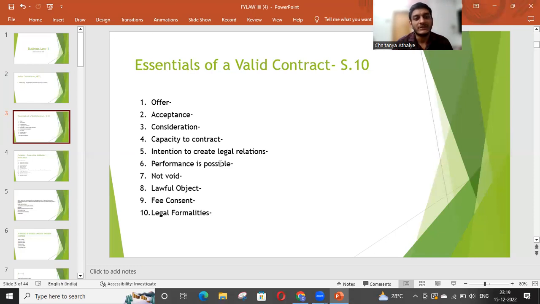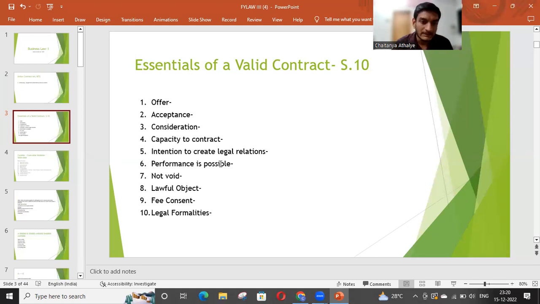Now, the first point, that is age of majority, let's discuss that. What do we mean by the age of majority? We know that a major is a person who is 18 years or more in age. So if someone is below 18 years of age, he or she is technically not allowed to make any contract. The second one is that a person should be mentally sound. Mentally sound means a person should be able to understand the terms and conditions of the contract, and they should be able to understand the effects of that contract on themselves and on the other party also. If they can do that, we will say that they are mentally capable.